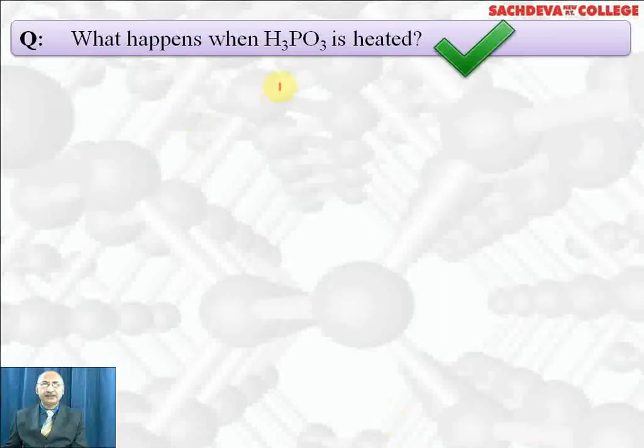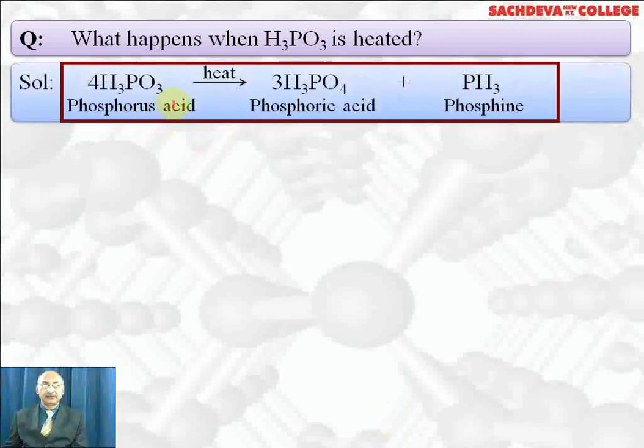What happens when H3PO3 is heated? This disproportionation reaction will take place. It will get oxidized to H3PO4 and it will get reduced to phosphine. Phosphorous acid, when heated, gets oxidized to phosphoric acid and gets reduced to phosphine. Reaction is a disproportionation reaction because it is getting oxidized as well as reduced. +3 is changing to +5 and -3.